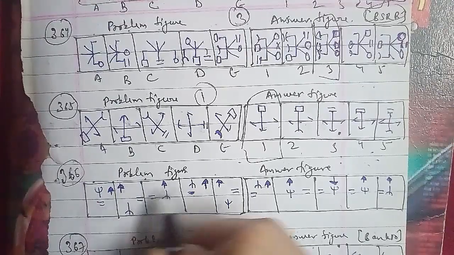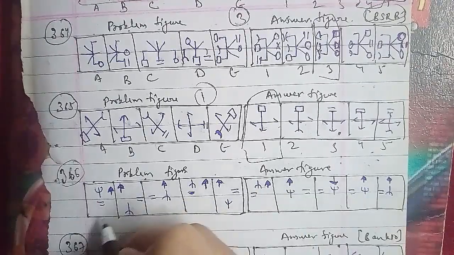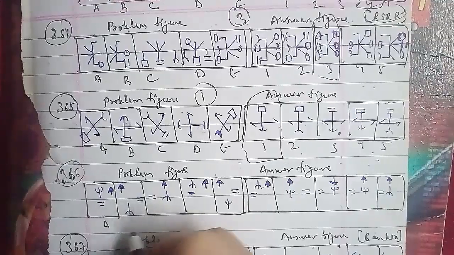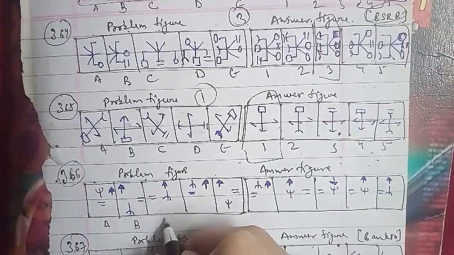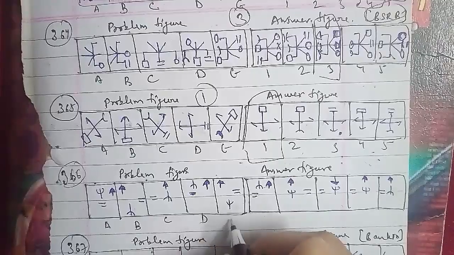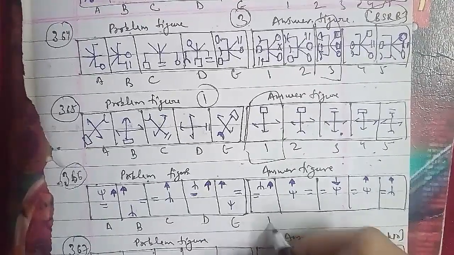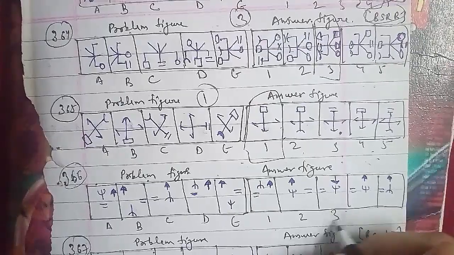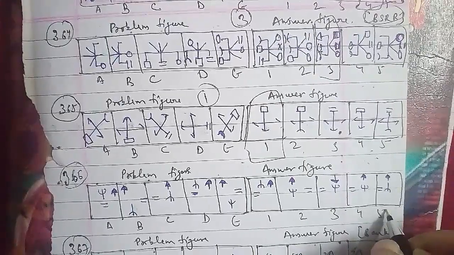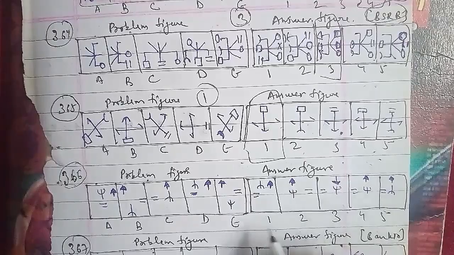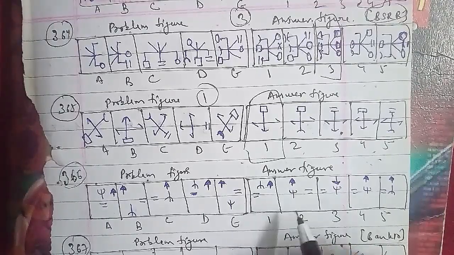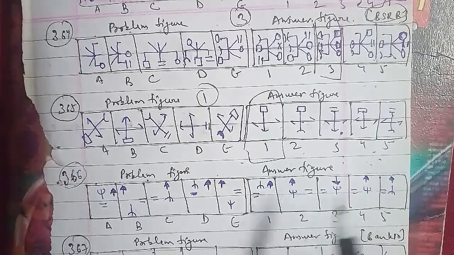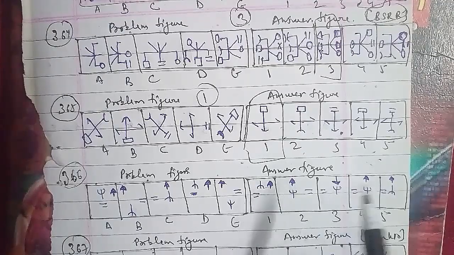That is your A, B, C, D, E, and for the answer figures we have 1, 2, 3, 4 and 5 respectively here. The arrow and the equal sign move horizontally, and the third symbol moves vertically and gets inverted in every third step. So after the E figure, we will be having a fourth figure.